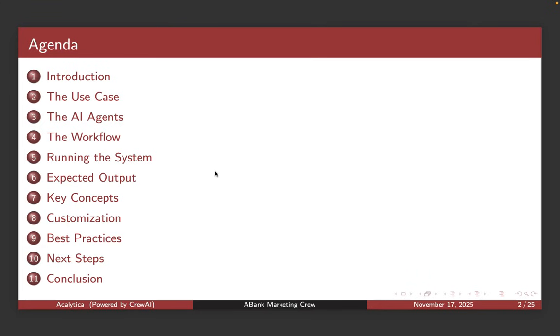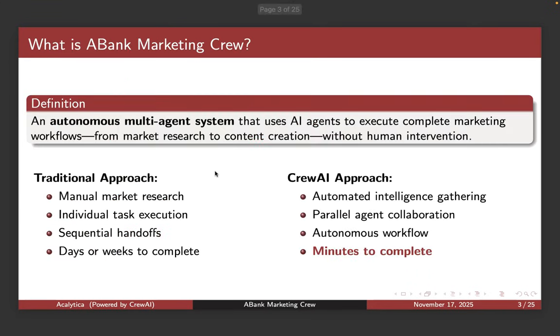So I'm just going to move straight to the first page where we're saying, what is a crew, right? So a bank doesn't exist. It's just a theoretical, hypothetical bank. So we're saying this is a marketing department within a bank called a bank. So by definition, an autonomous multi-agent system uses AI agents to execute complete marketing workflows from market research to content creation without human intervention.